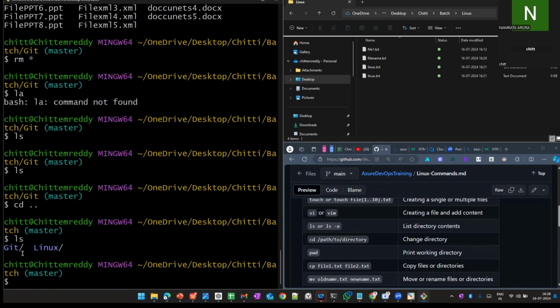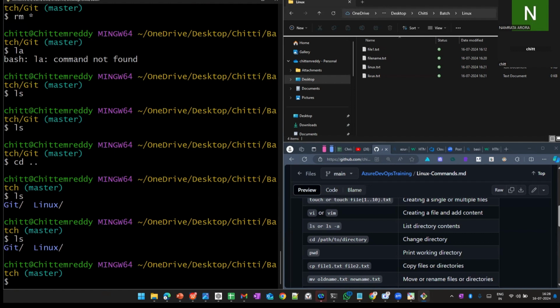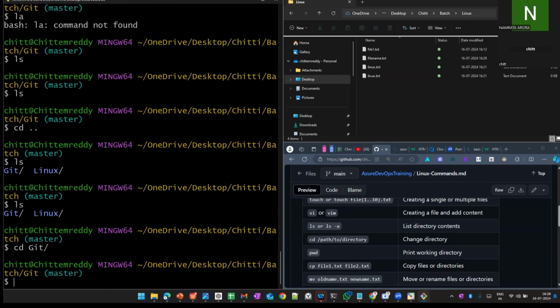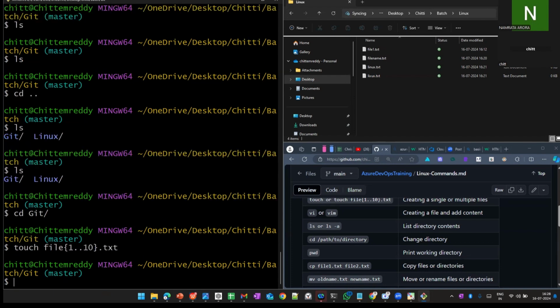So now I am in the Linux folder; there are no files in the git folder. I'm giving the ls command. Now we have two folders. I will go to the Git folder and add a few files using the touch command. How can you do it? I'll create file1 to file10, txt files.